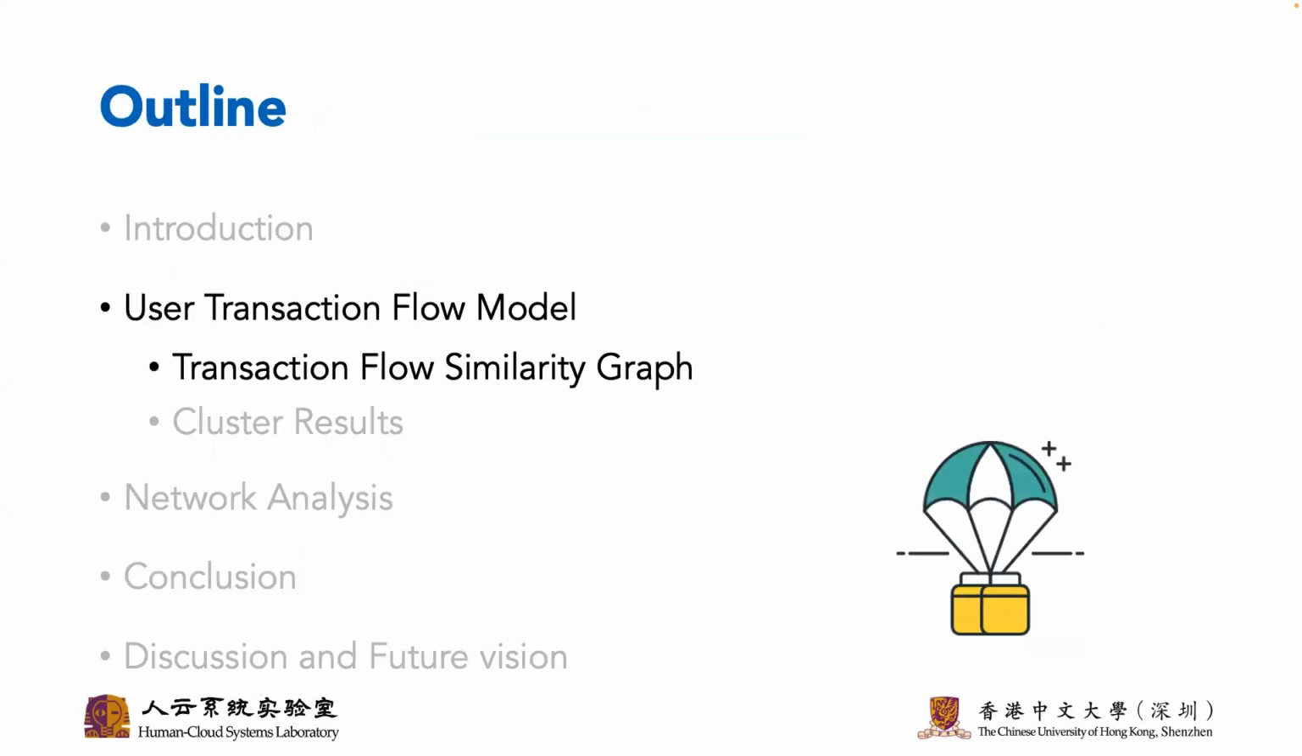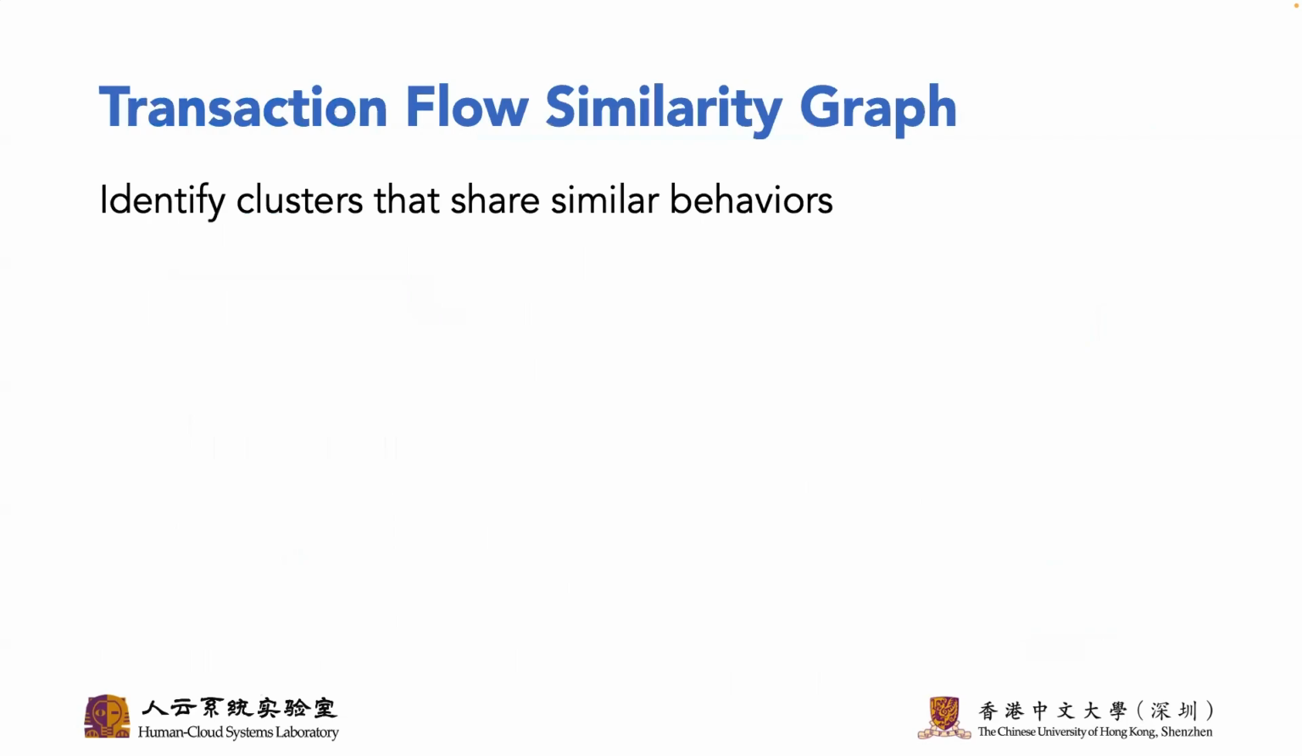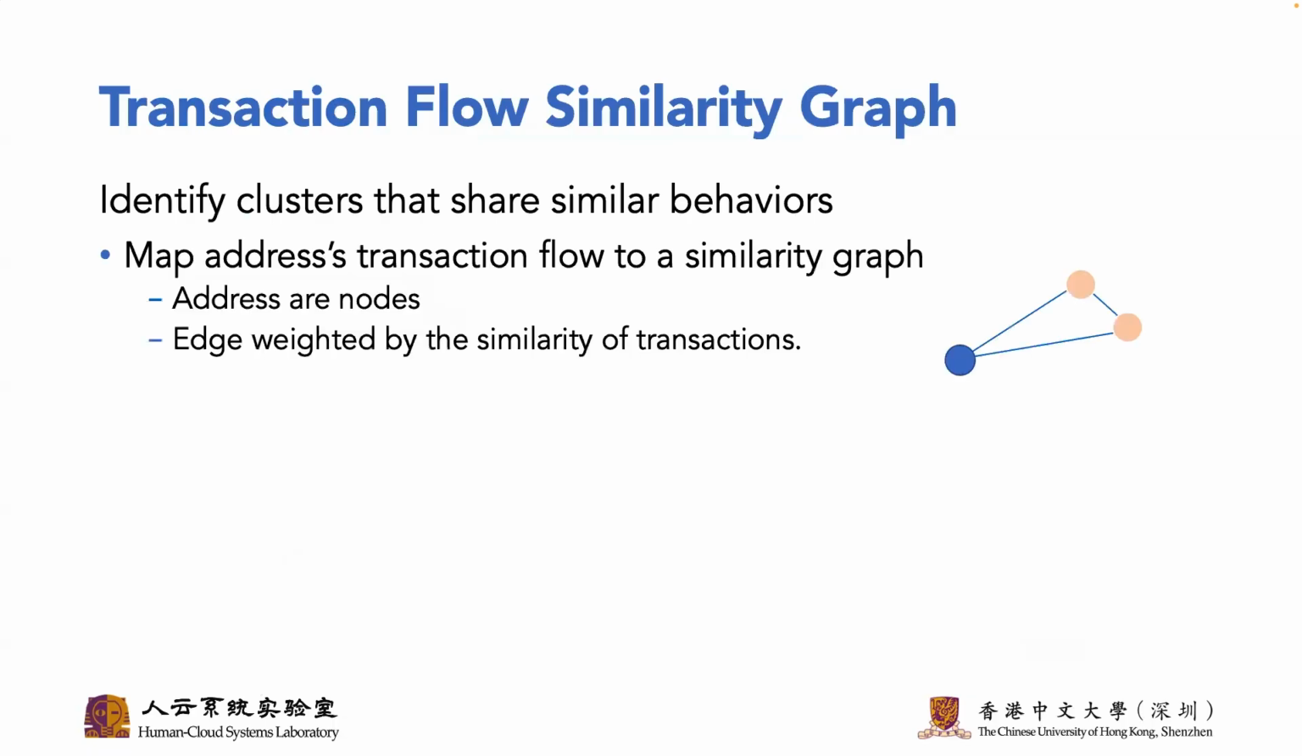Next, let's talk about the user transaction flow model. We adopt hierarchical clustering to identify clusters that share similar behaviors. Our clustering algorithm is based on a similarity graph, where each node represents an address and each edge represents a similarity weight between two addresses' transaction flows.